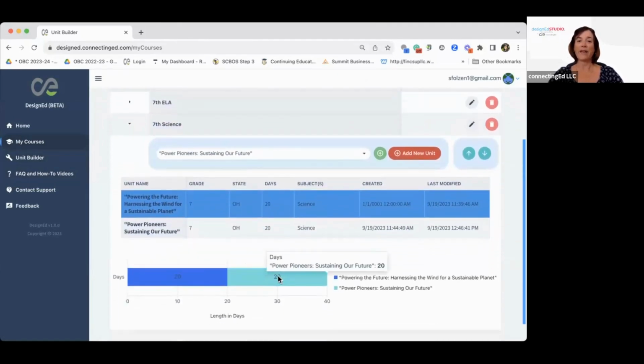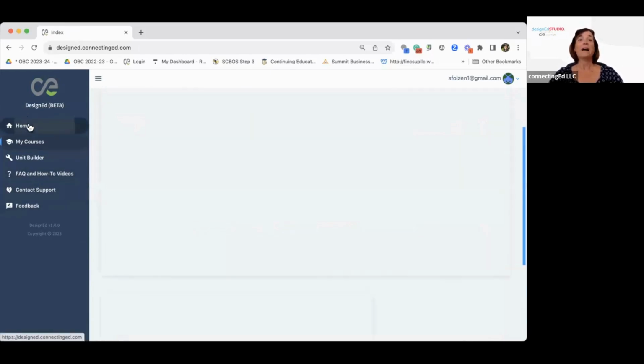Also want to point out that you can see as I added the Power Pioneers, it came down here to my timeline as well. So I could see where I am in my year as far as instructional time as well. So I'm going to go back to the home.